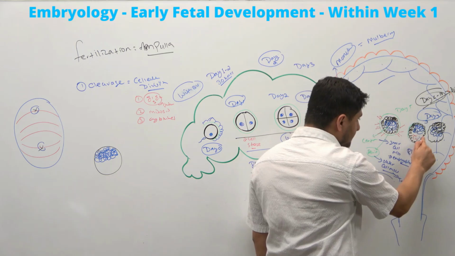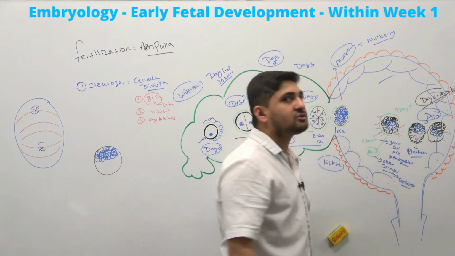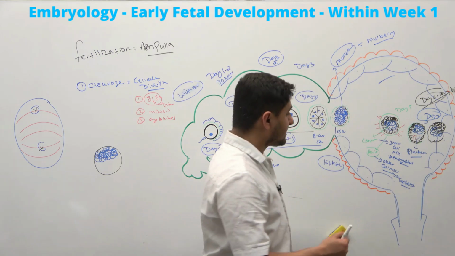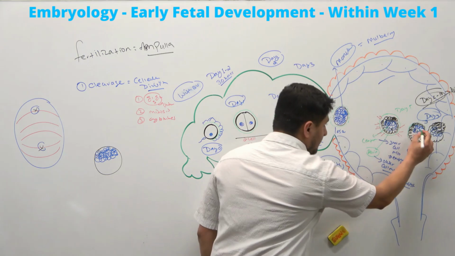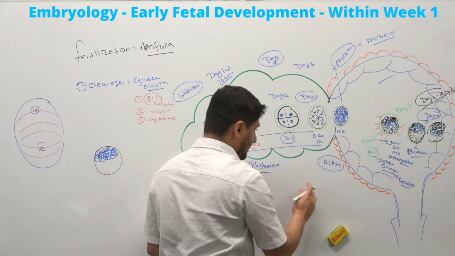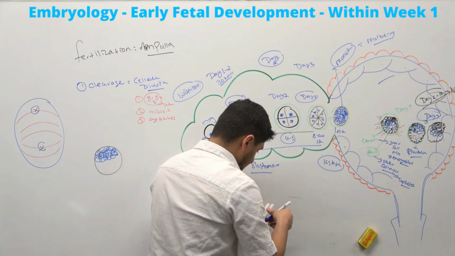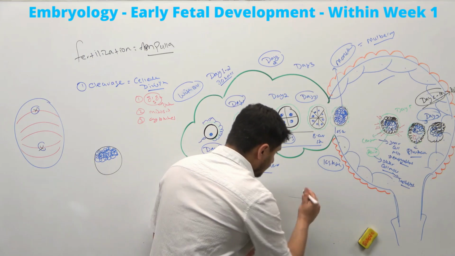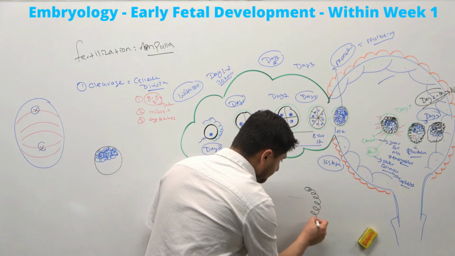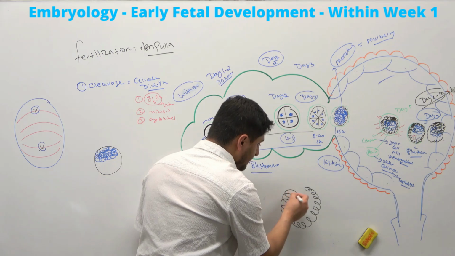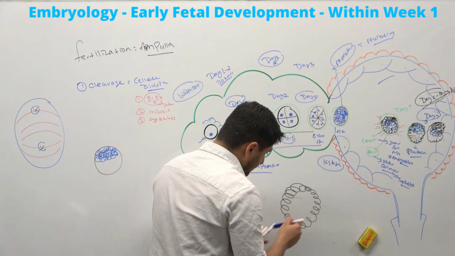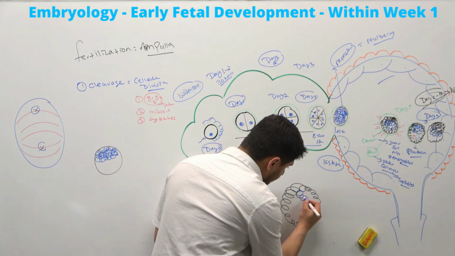this embryoblast starts secreting something like fibroblast growth factor. I'm going to take these pictures and put them down here. Look, what is happening here? You have the cells like this. This is the trophoblast, and then you have the embryoblast right here.